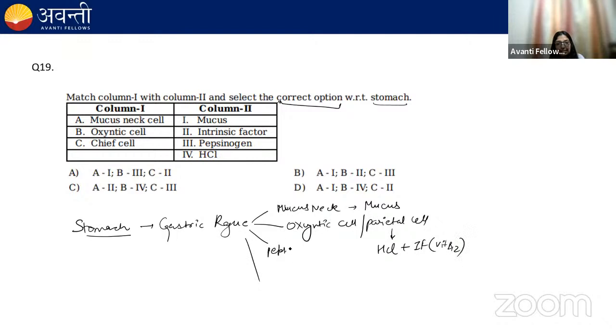Third one is peptic cell. We also call it as chief cells. They will produce pepsinogen. Fourth is G cell. The G cell produces a hormone which is gastrin. And gastrin stimulates the secretion of gastric juice.